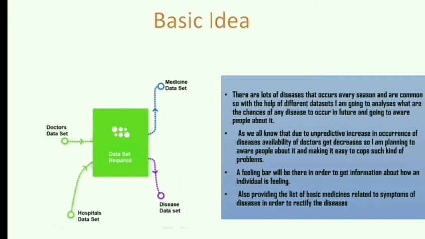There are lots of diseases that occur every season and are common. So with the help of different datasets, we are going to analyze the chances of any disease occurring in future and make people aware about it. As we all know, due to the unpredictable increase in the occurrence of diseases, the availability of doctors decreases. So we are planning to make people aware about it and make it easy to cope with such problems.